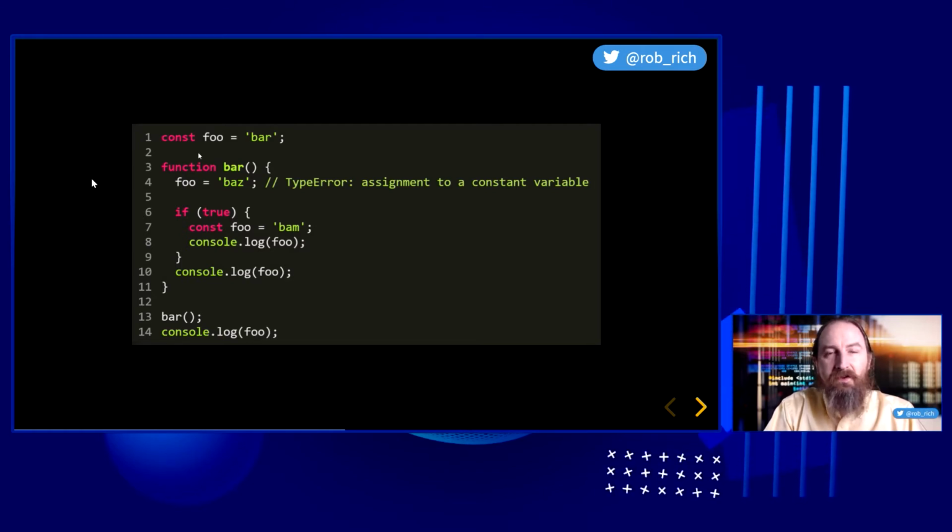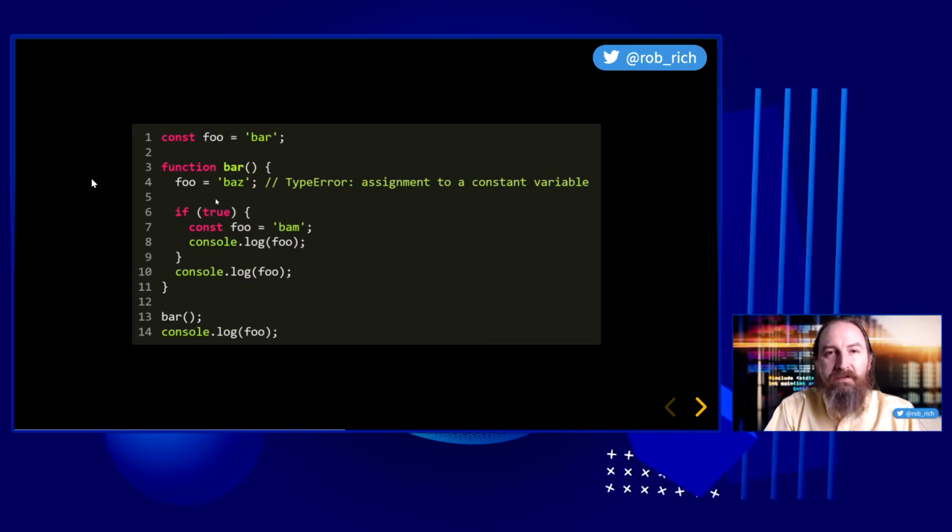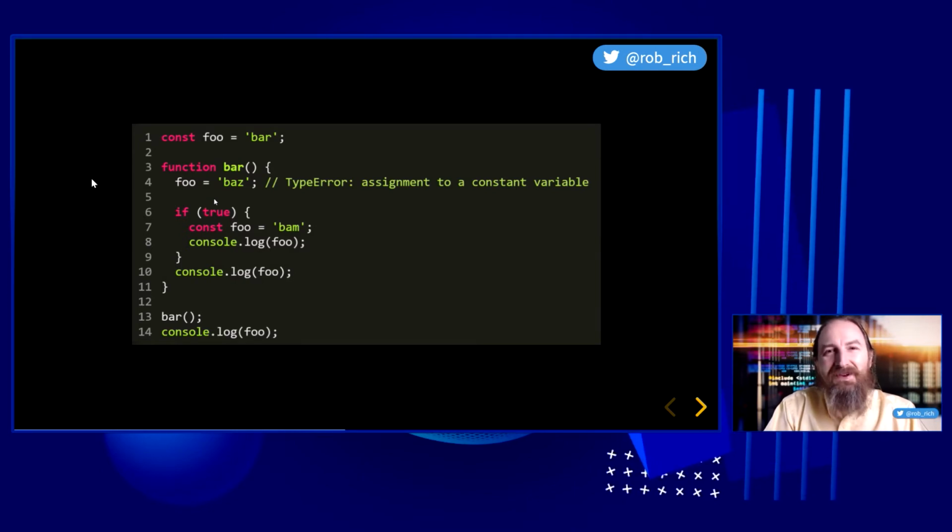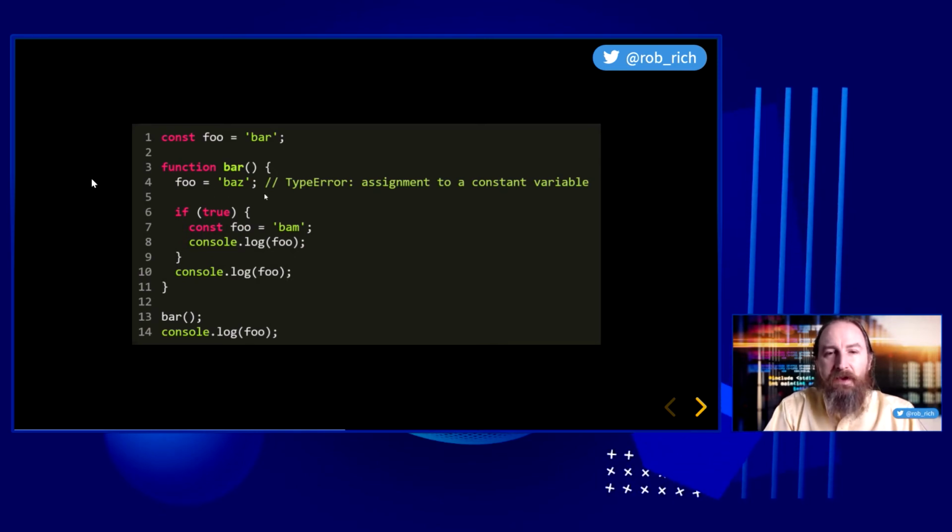It's that your code was actually a var under the hood, so you were reassigning a constant variable. Yes, you need to go fix your code, and once you do, then all is fine. But if you suddenly switch your Babel config and you find you get these type error assignment to a constant variable errors, it isn't the Babel configuration that has caused them.